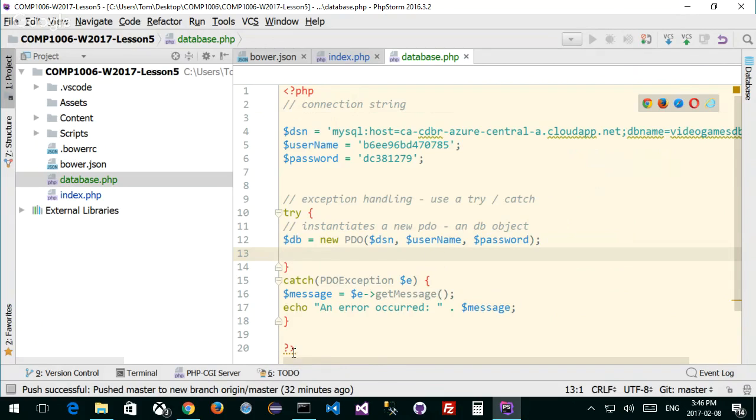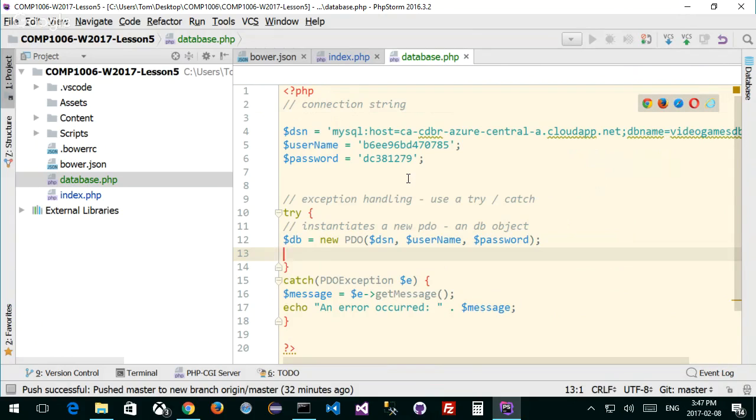Now, we have an issue here. Look, it says there's a problem. It says redundant closing tag. Leave that redundant closing tag alone, okay? Please, don't change it. Leave it there. It's not going to hurt anybody. And for older versions of PHP, if you're ever going to do backwards compatibility, at times it can be required. And even for future versions, it can be required. Leave it alone. It's not going to hurt you.